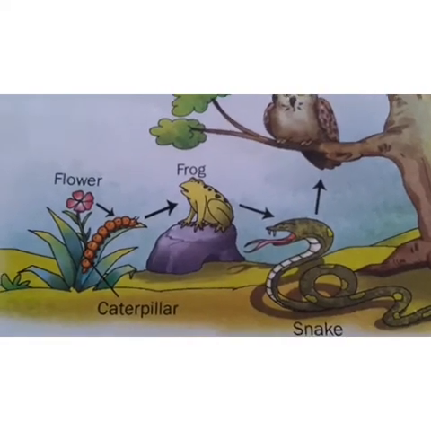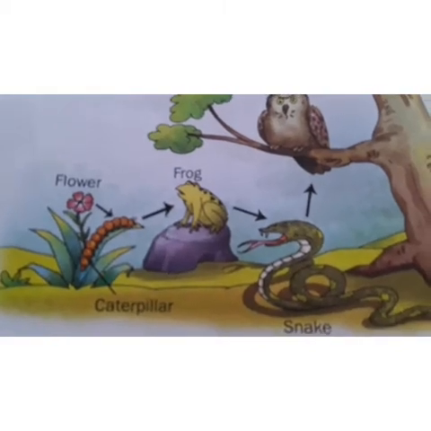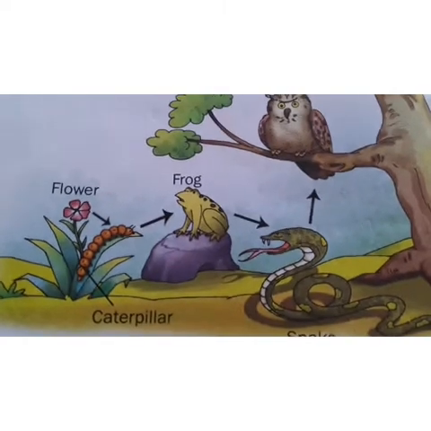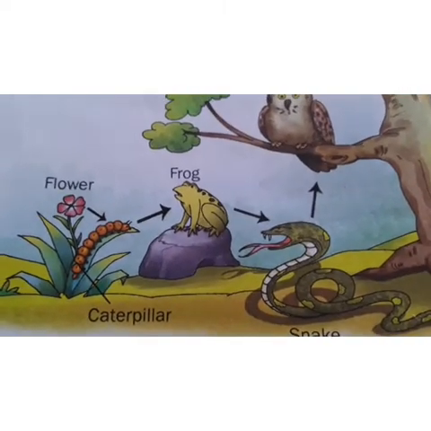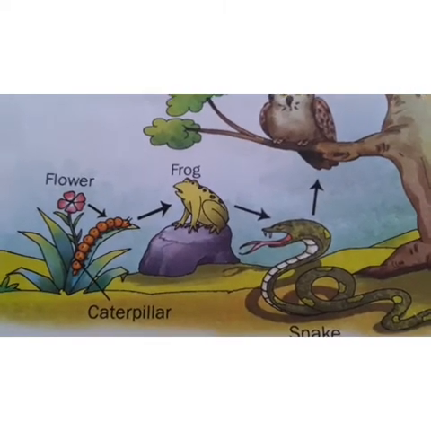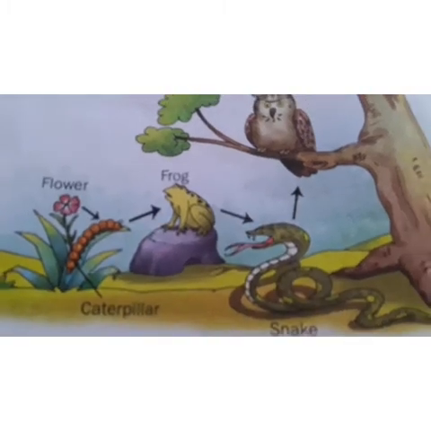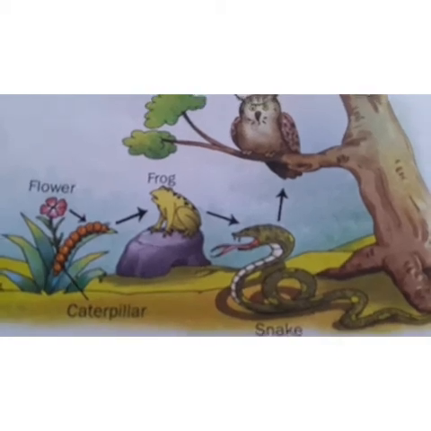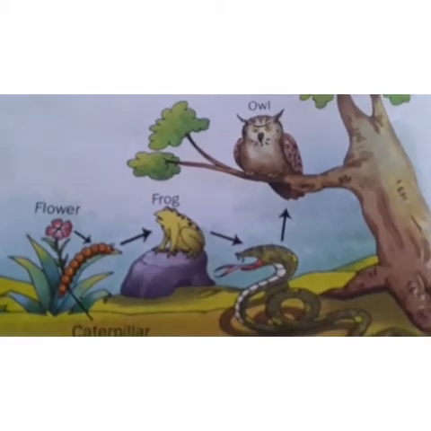The flower is eaten by a caterpillar. But this caterpillar is eaten by a frog. See how the arrow marks are showing. And this frog is immediately eaten by a snake and this snake is eaten by an owl.